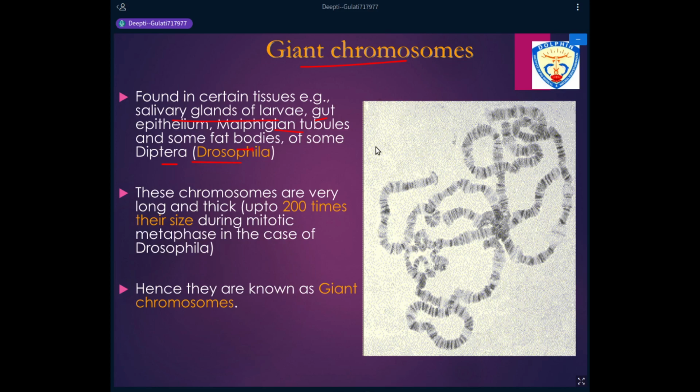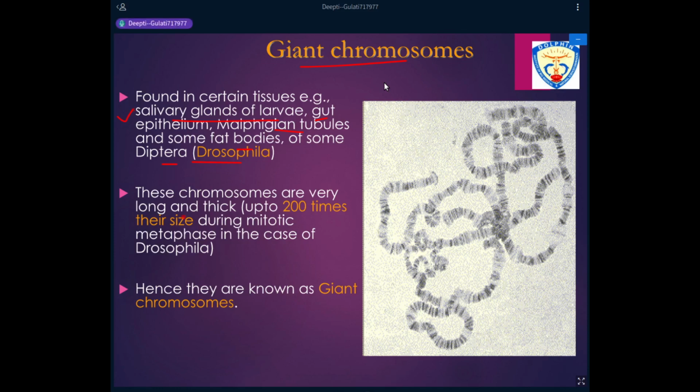Poly means many, tene means thread. Because many threads were seen joined to each other, and the cell is not dividing, only the DNA is replicating multiple times, the name polytene chromosomes was given. They were discovered in the salivary glands of larvae of dipterans, therefore they were named salivary gland chromosomes. They were also studied in the gut epithelium, Malpighian tubules, and some fat bodies of dipterans.